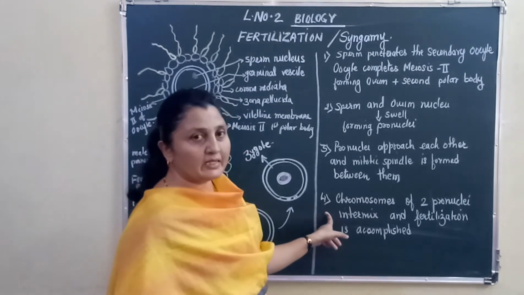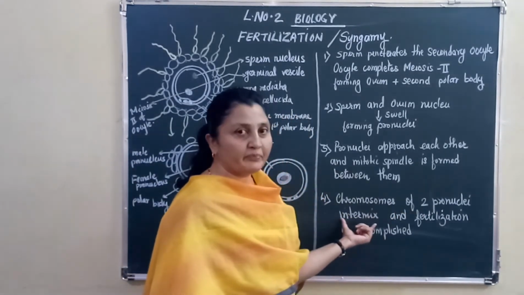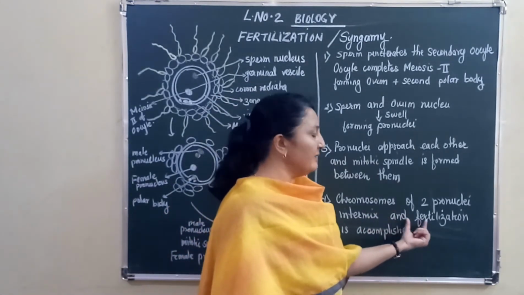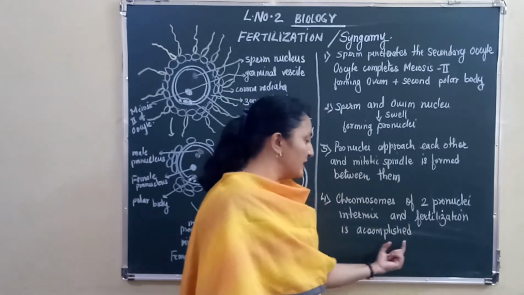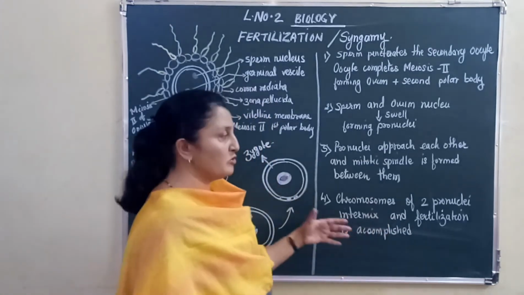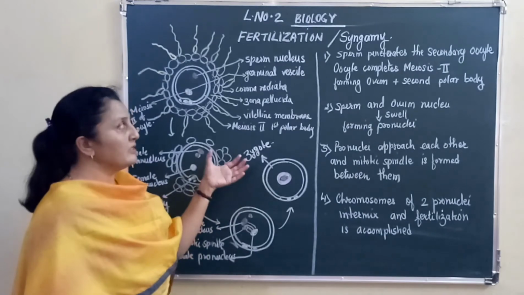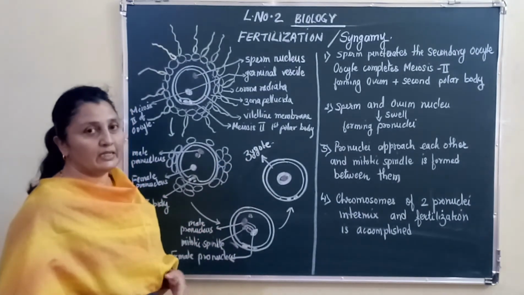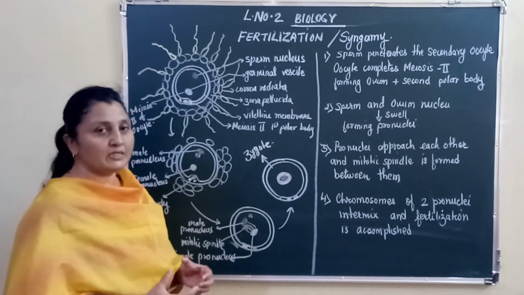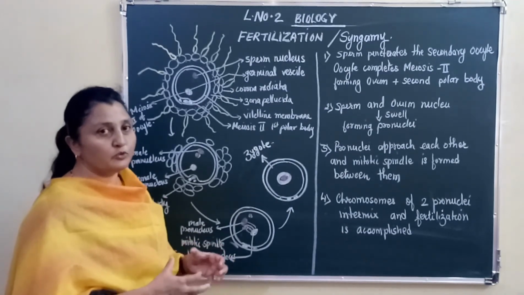At the end, at step 4, the chromosomes of the two pronuclei intermix. The fusion takes place, intermixing takes place, and this is what we call fertilization. We can say that the fertilization is complete. So the end product of fertilization is the zygote, and this was fertilization and syngamy. Syngamy itself means fusion of two gametes. Syn means fusion and gamy means gametes.